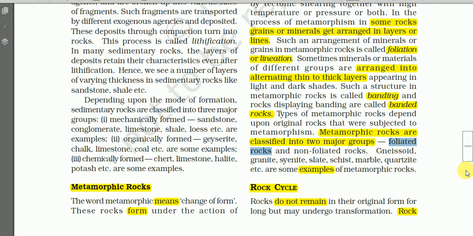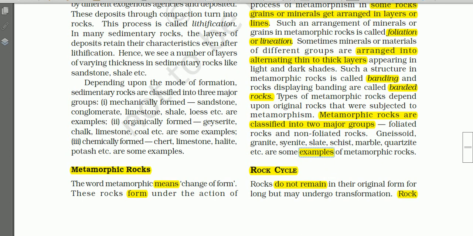So metamorphic rocks are classified into two major groups: one is foliated rocks and another one is non-foliated rocks. And here we have some examples of these metamorphic rocks: gneissoid, granite, syenite, slate, schist, marble, quartzite. These are important examples of metamorphic rocks.